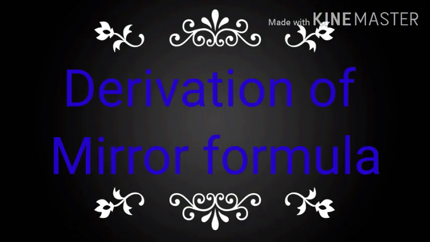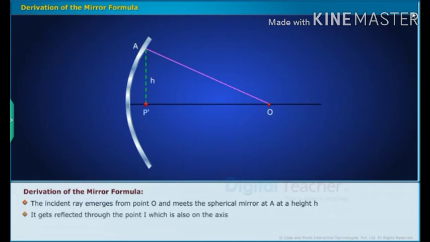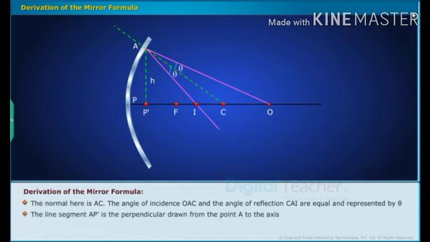Derivation of the mirror formula. The incident ray emerges from point O and meets the spherical mirror at A at a height h. It gets reflected through the point I, which is also on the axis. The normal here is AC. The angle of incidence OAC and the angle of reflection CAI are equal and represented by theta. The line segment AP' is the perpendicular drawn from the point A to the axis.